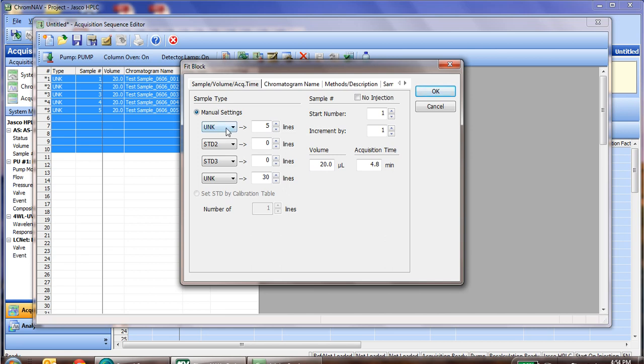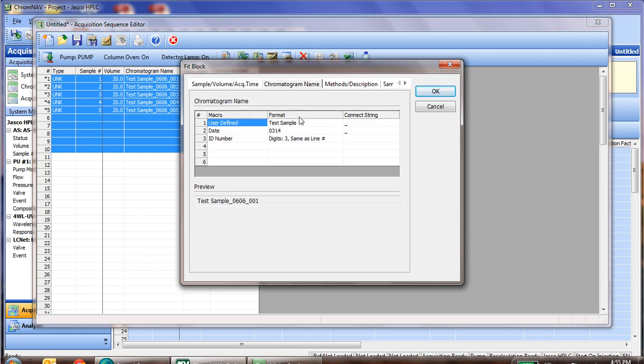So the first one, the sample type, we say 10 lines for the unknown. We will start with number 1 and increment up by 1. We will inject 20 microliters for all of them. All of them will be 4.8 minutes.